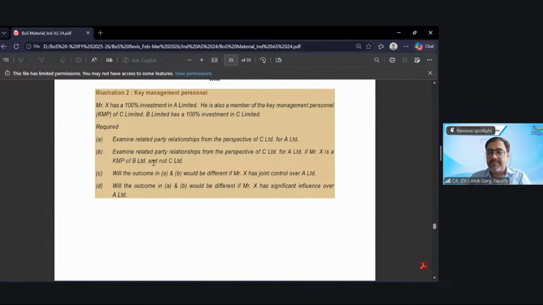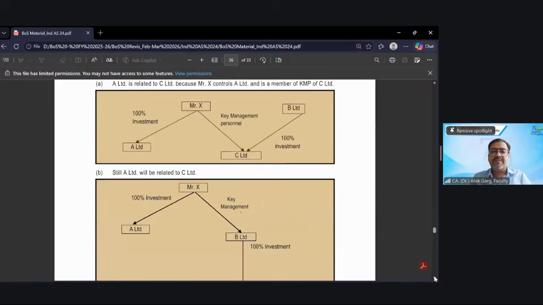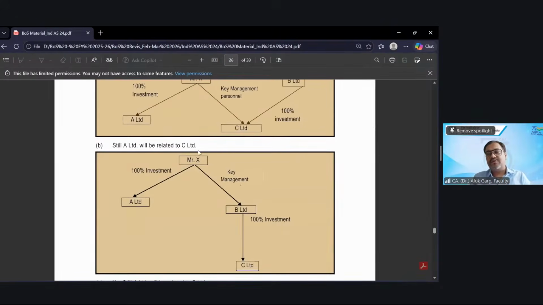Mr. X is a KMP in C and controlling A Limited, so here A and C Limited both are related parties. But this question says, if Mr. X is KMP of B, not C, then also it will be a related party. Why? Because KMP of the parent is also related to the entity, right? So in this case, still A Limited will be related to C Limited.